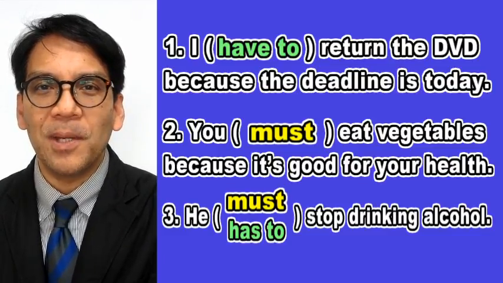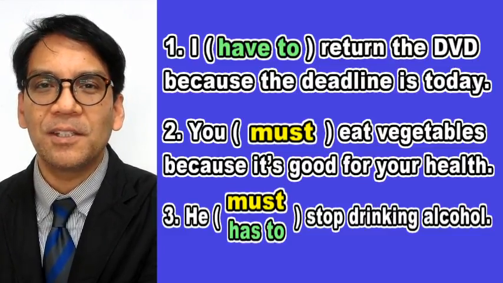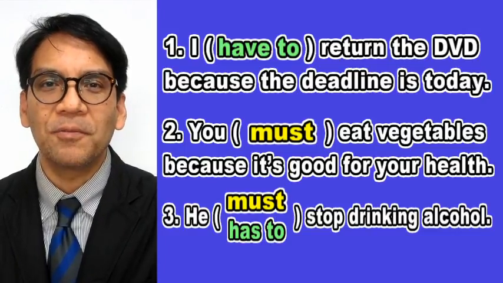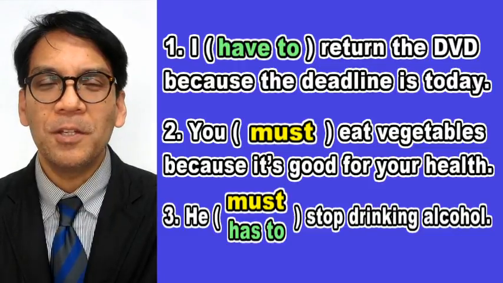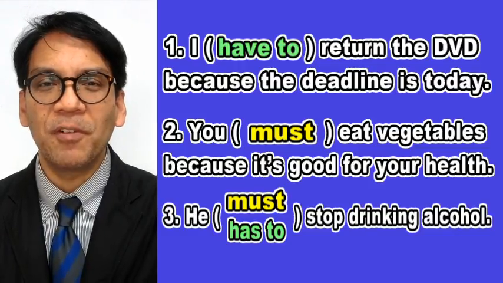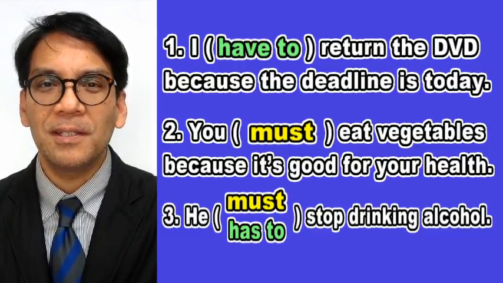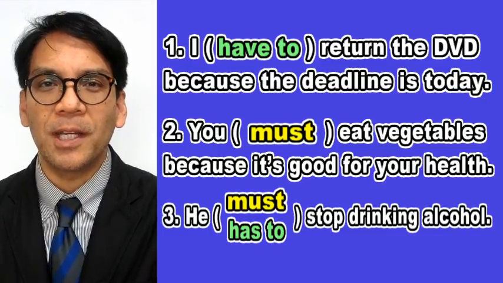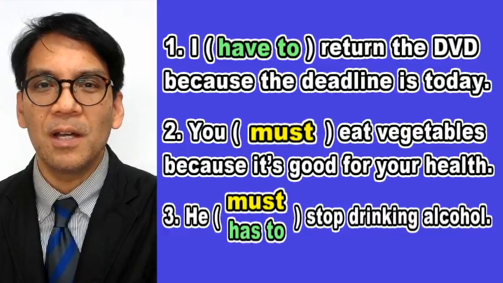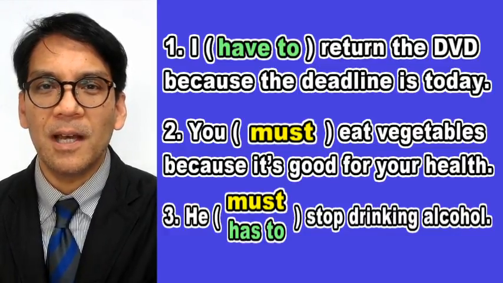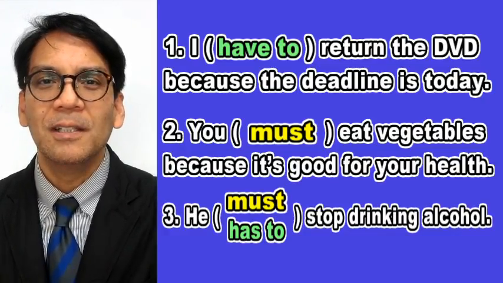So in this case, the speaker thinks he needs to stop drinking alcohol because, for example, it's bad for his health. When you use has to, it's coming from a situation. So in this case, he needs to stop drinking alcohol because, for example, he is too young to drink alcohol and he is not allowed to drink alcohol.